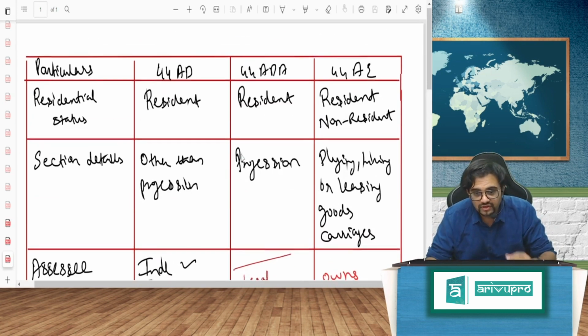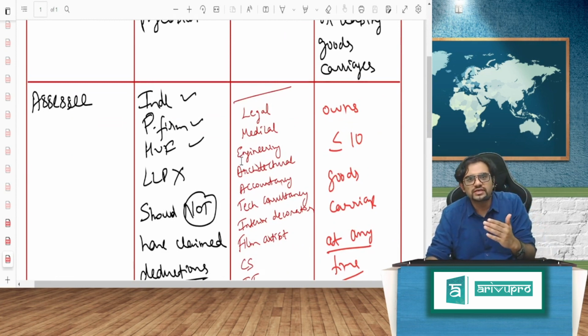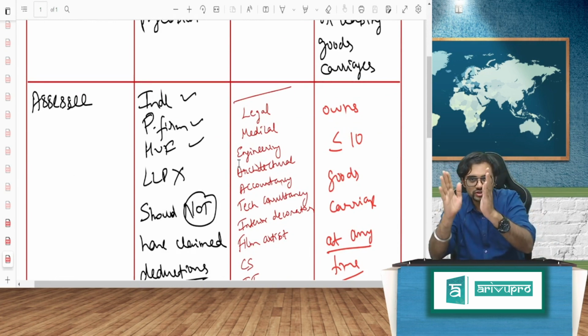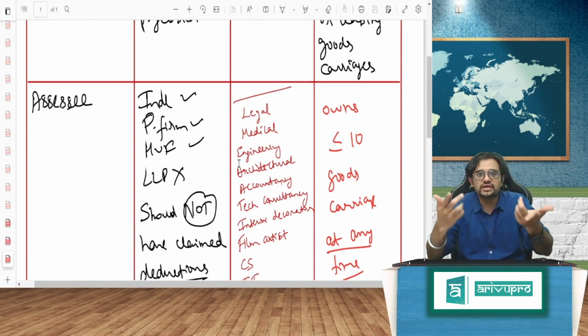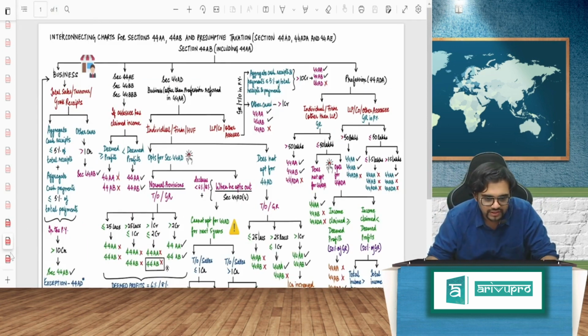Now the assessee for 44AD, it's not just an individual. All these people, you know this. That's the revision I'm doing. I saw the section in the bare act, mapped certain things, and then combined everything and made this chart. Correct? It took me a couple of hours, but it's worth it. I thought I'll share it with you.